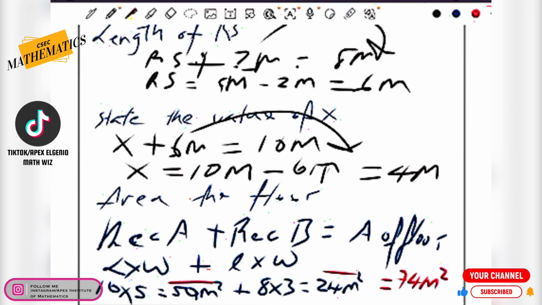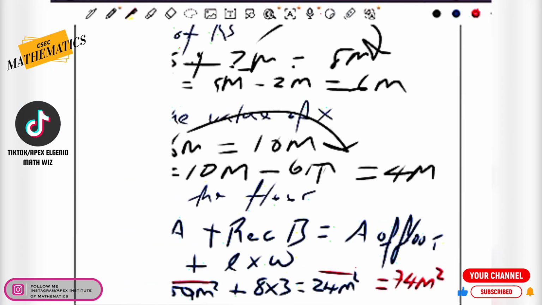So you can see it's not a very difficult question. It really comes down to your ability to think outside the box, be able to see through the questions. And the more of these type of questions you do, boys and girls, ladies and gentlemen, the better you're going to become at it. But if you can only do one question and leave it at that, then when you get a similar or a different question that requires a different type of calculation, you will find that you're going to struggle. All right, so hopefully I was able to give you some clarity on how to approach that particular question.